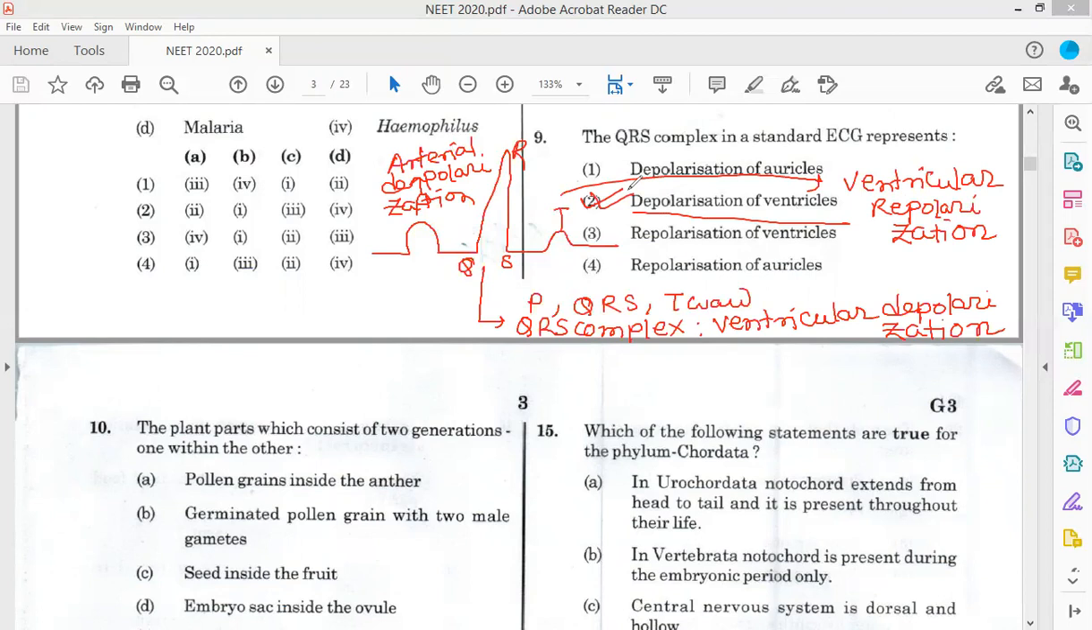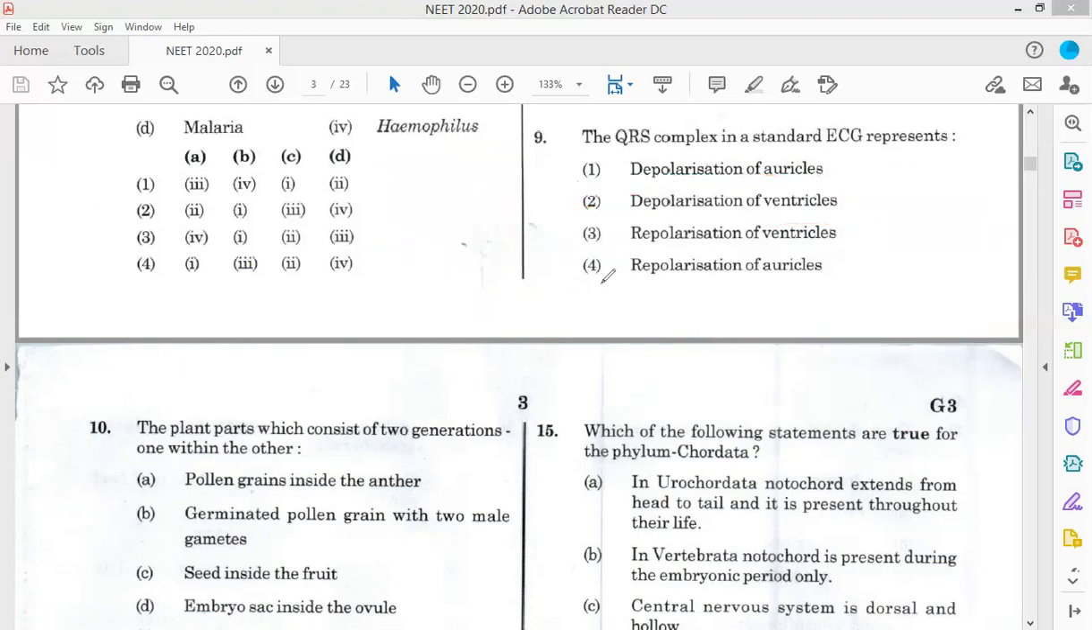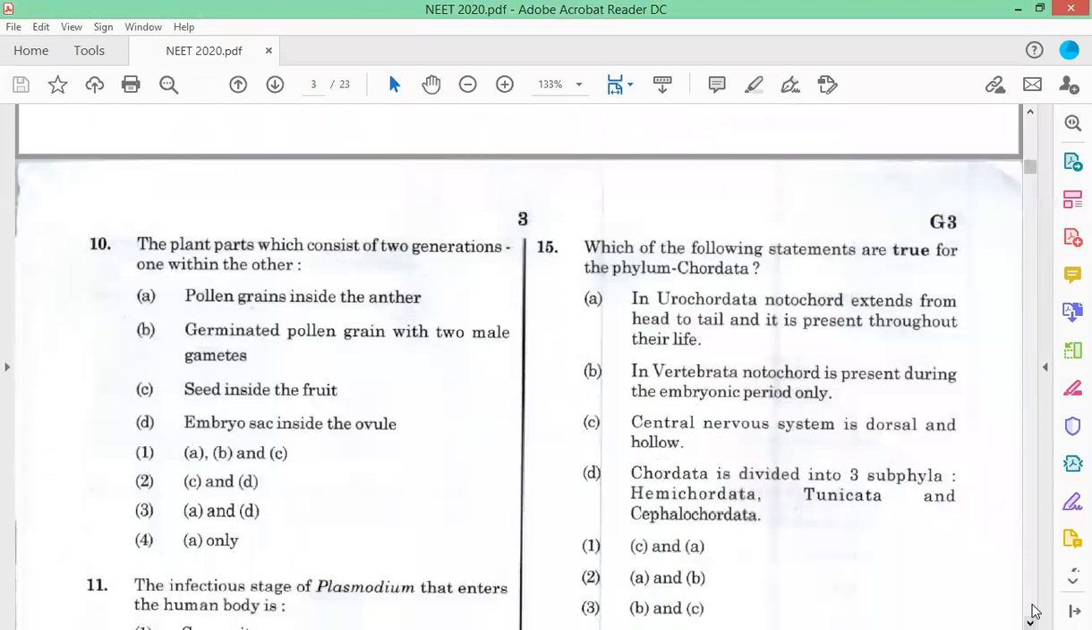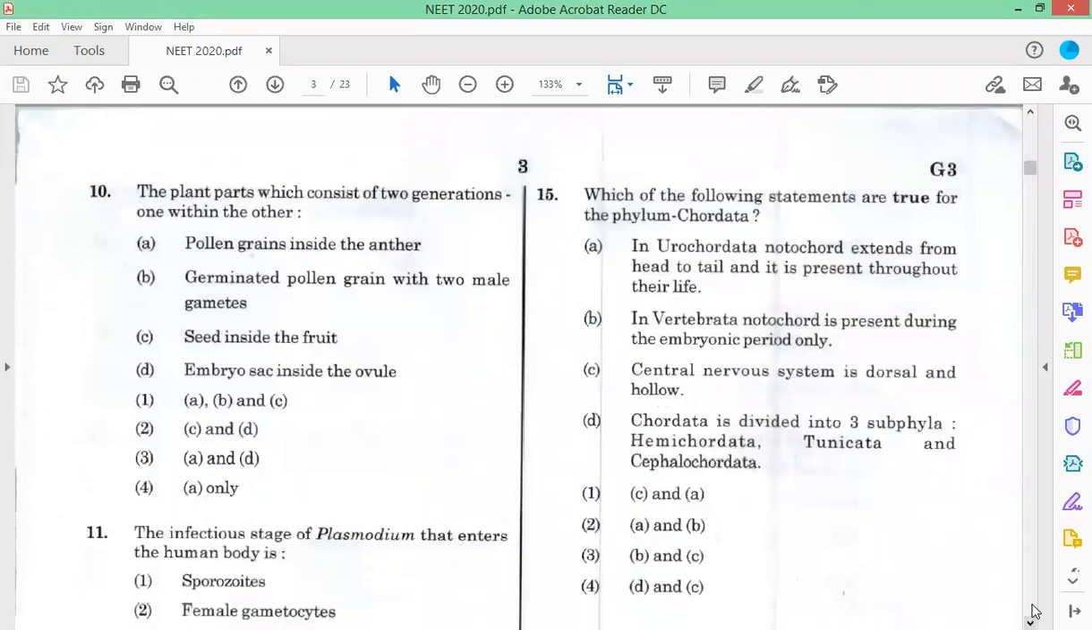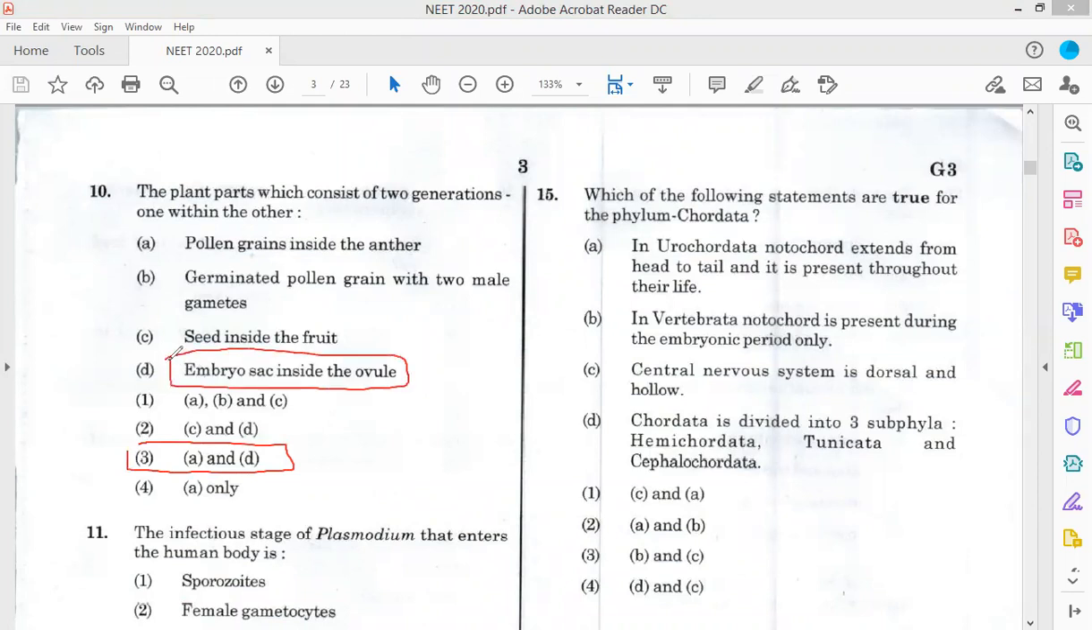Now, question number 10. See, the plants which consist of two generations, one within the other: the embryo sac inside the ovule, and another, the pollen grain inside the anther. So in question number 10, the answer is option 3, A and D. So A and D is the correct answer.